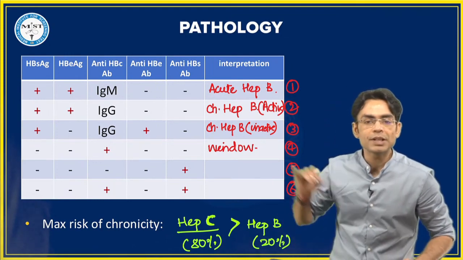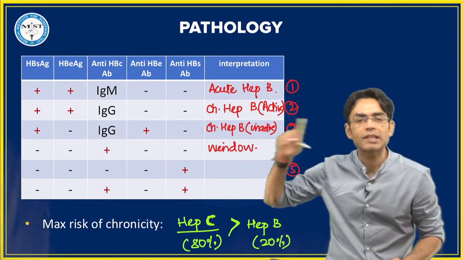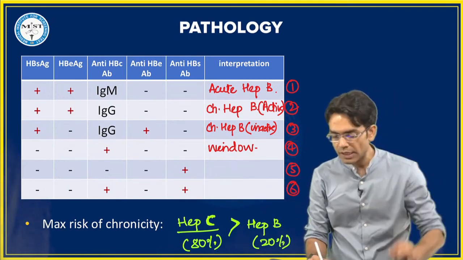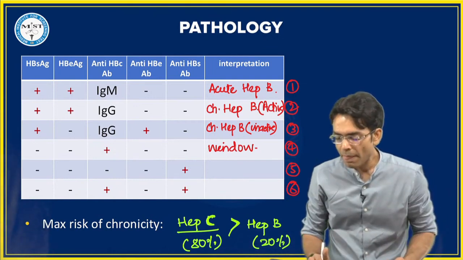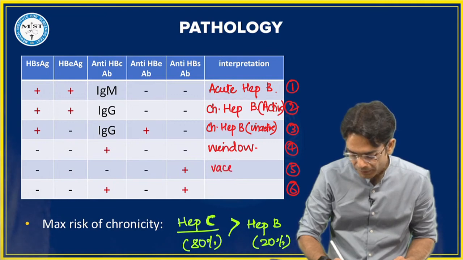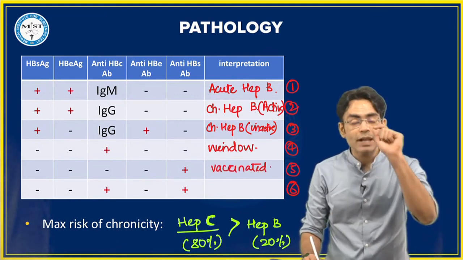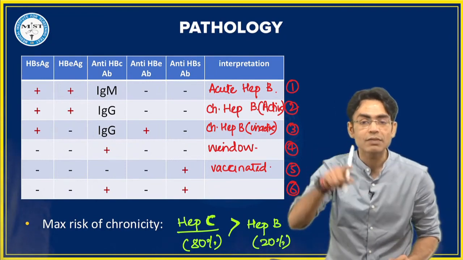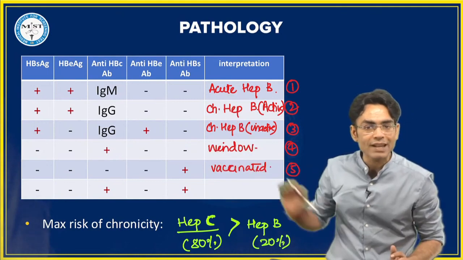उसके बाद patient number 5 बताओ बेटा. In patient number 5 you are only having surface antibodies. Only surface antibodies positive, nothing else. सिर्फ surface antibody मिला. Very good Shanti, very good. It's vaccinated. Because in the patient where you are just giving hepatitis B vaccine, you are just giving the surface antigen inside, so body will only and only be making the surface antibody, so it's a vaccinated patient.